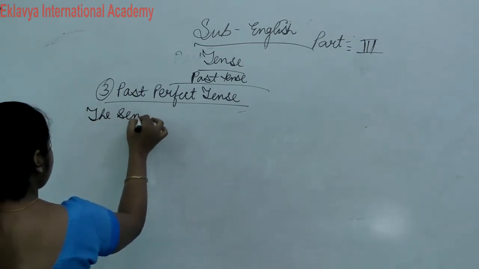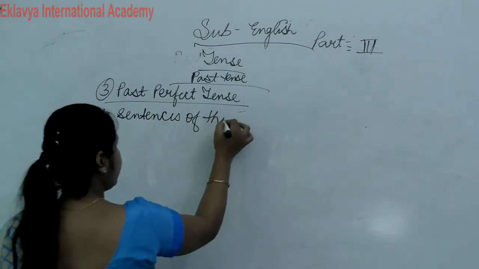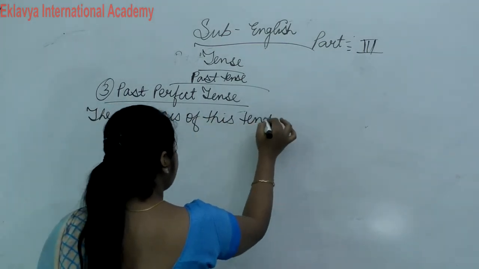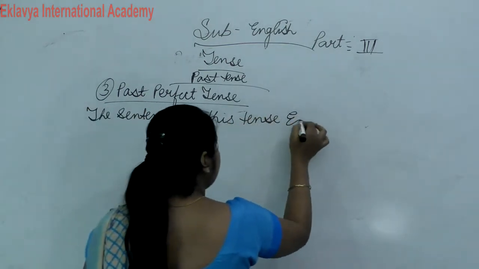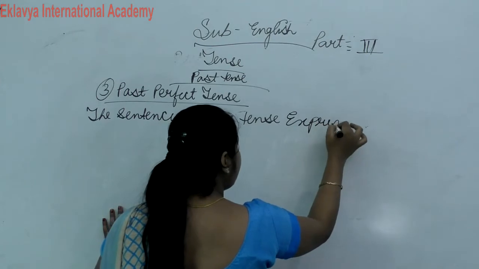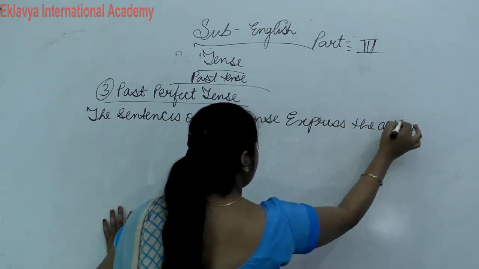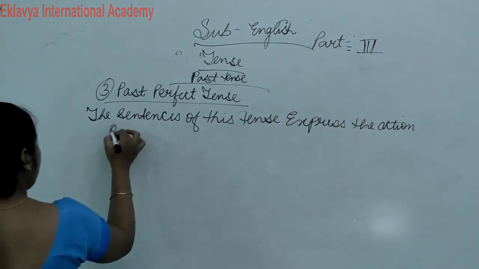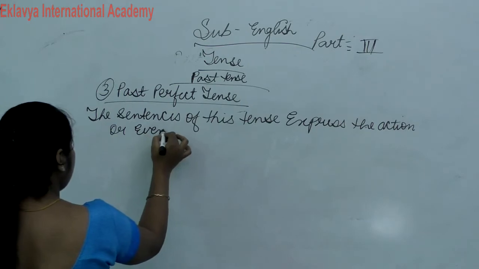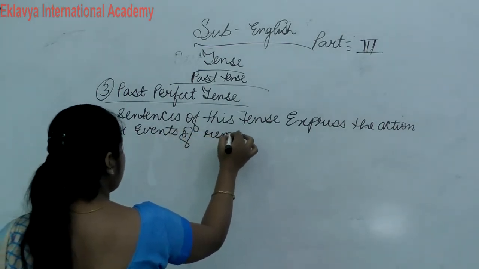Meaning of past perfect tense: the sentences of this tense express the action or events of remote past.